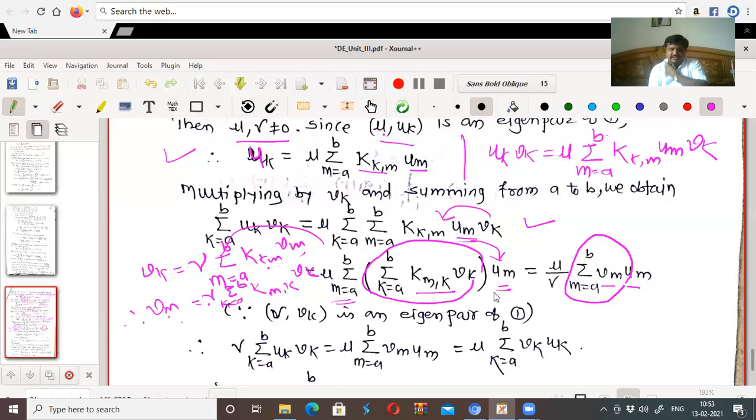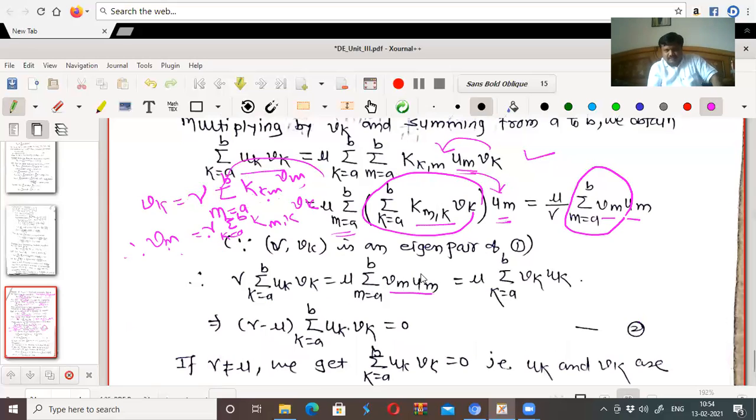Nu is a constant, I will take it outside. So mu upon nu into vm into um. Therefore, summation from k equal to a to b uk vk is equal to mu upon nu summation from m equal to a to b vm um, which can be written as nu times summation from k equal to a to b uk vk equal to mu times summation from m equal to a to b vm um.